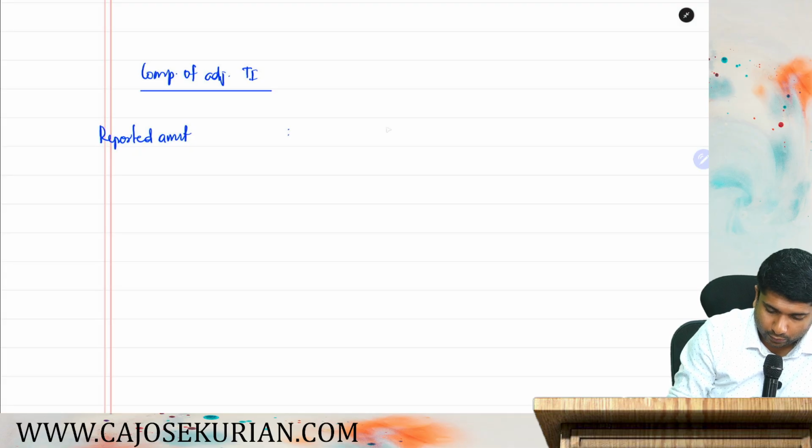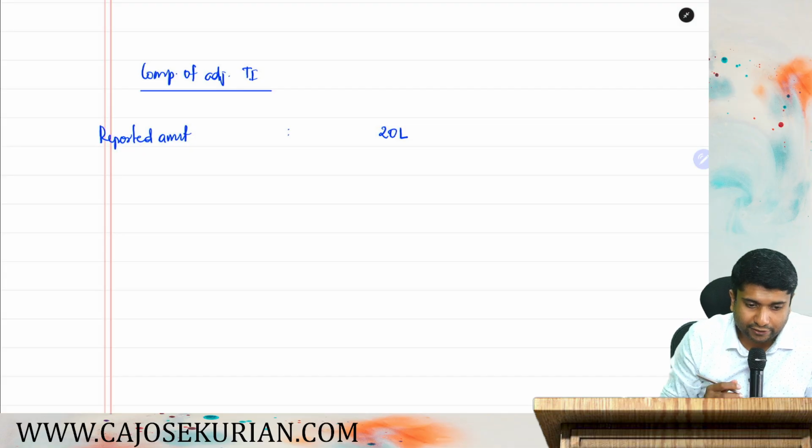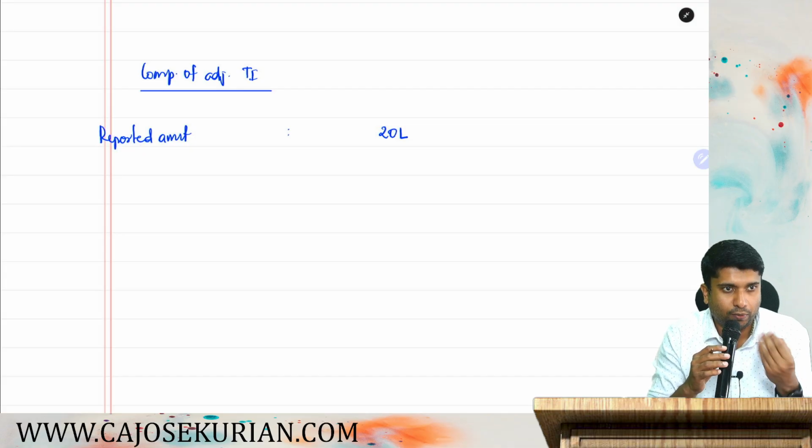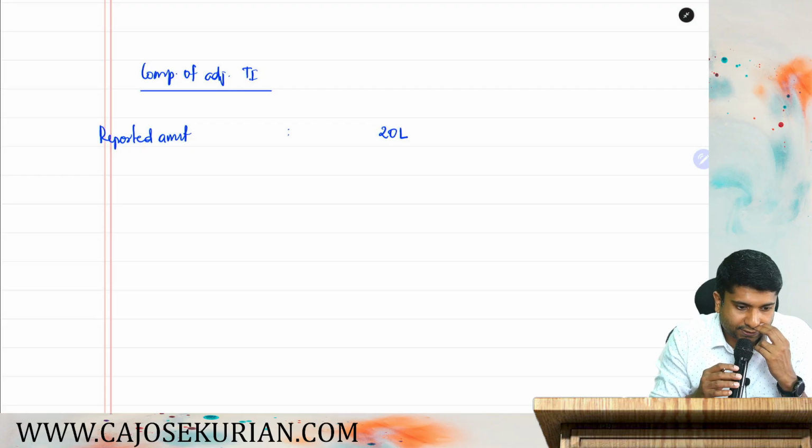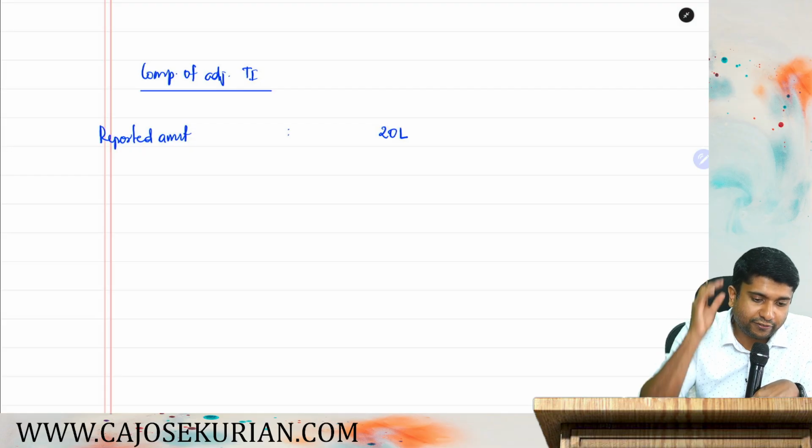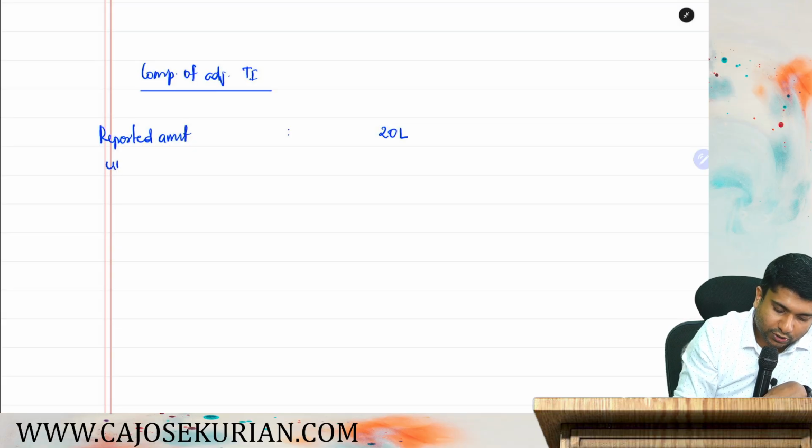Reported amount in the question is 20 lakhs. Now, depreciation for the current financial year, 15 lakh, is allowable. No problem. That is current year depreciation. Unabsorbed depreciation of the previous financial year, 17 lakh, that is not possible. Unabsorbed depreciation of last year you have to adjust, that is 17 lakh.